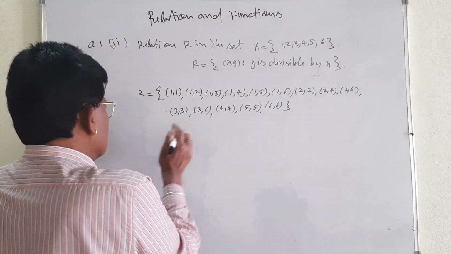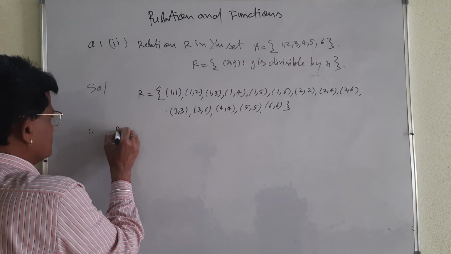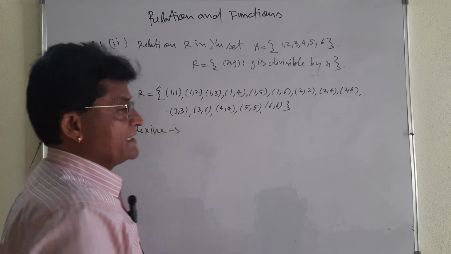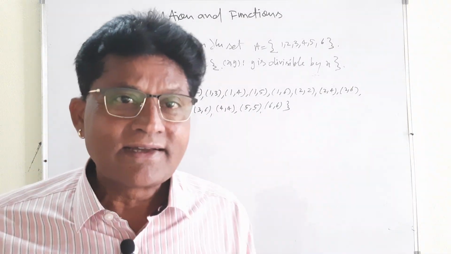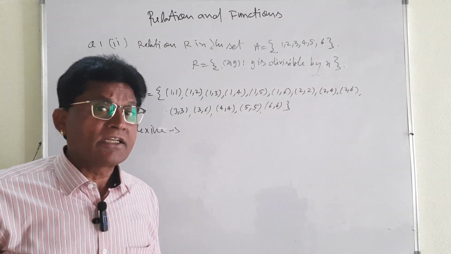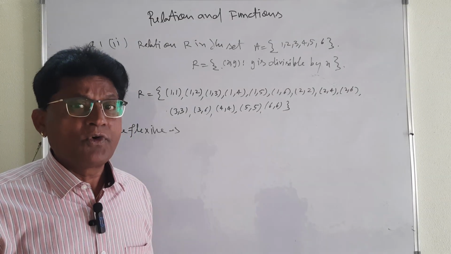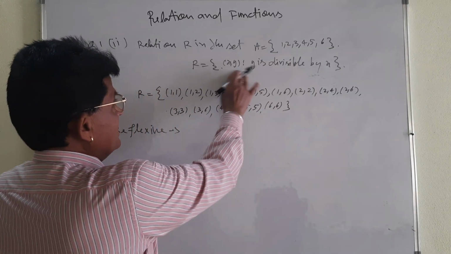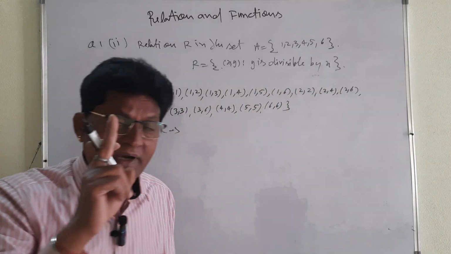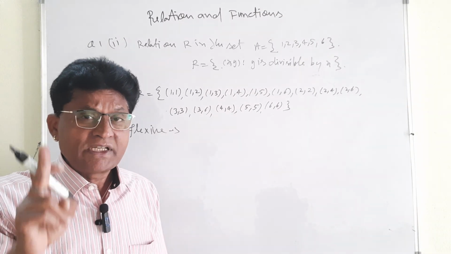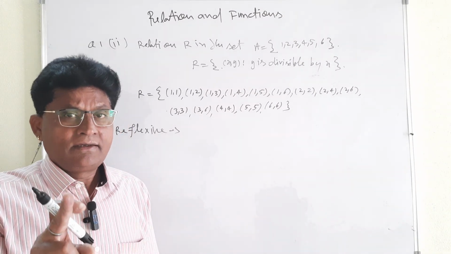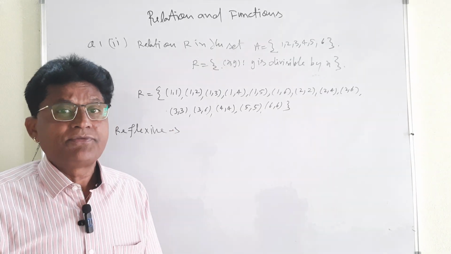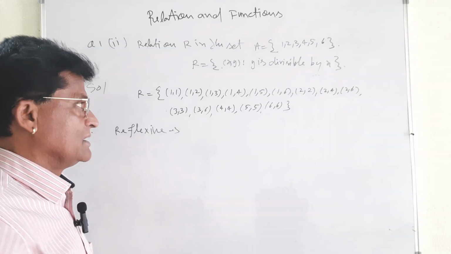By using these pairs, you must have to prove first the reflexive relation. Reflexive relation, I told you already. For the reflexive relation, what does it mean? (1, 1), (2, 2), (3, 3), (4, 4), (5, 5), (6, 6) must belong to R. All are here. Under this condition, you must have to form the relation. You must keep in mind the important thing: as I told you, first remember the formula, concept, definition, then you come to find the solution of the question. Otherwise, it will be very difficult to get the solution of the question.